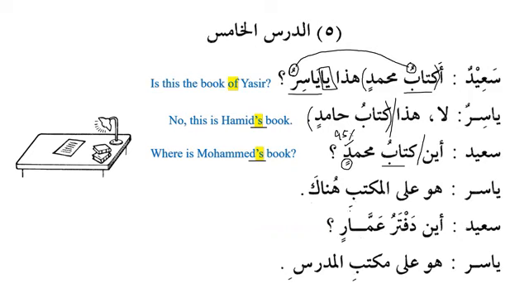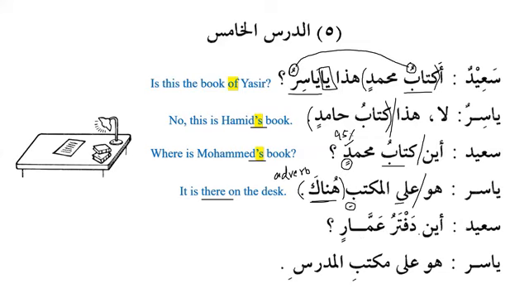Huwa ala al-maktabi hunak. So huwa means it, as we know that for book we have to translate it as it. Huwa ala al-maktabi. Now you can see here that the noun is majroor, but why is it majroor? Because of ala. It is on the desk. Hunak, there. Hunak is a dharf, or an adverb. So please write it down that this is also an adverb. It means there. Huwa ala al-maktabi hunak: it is there on the desk.